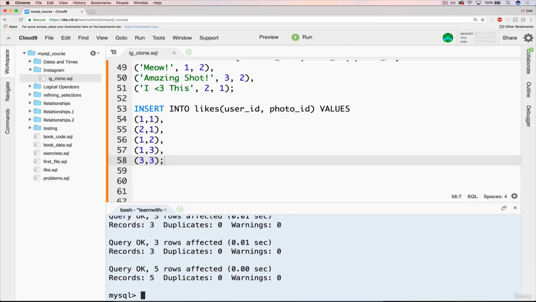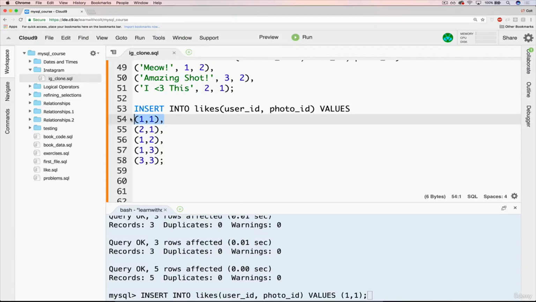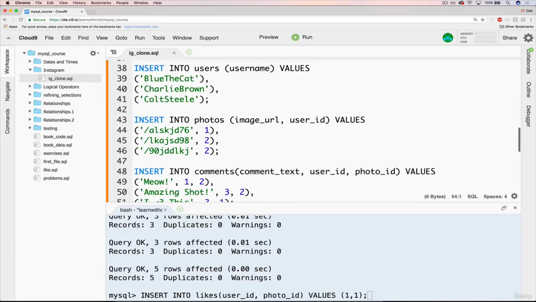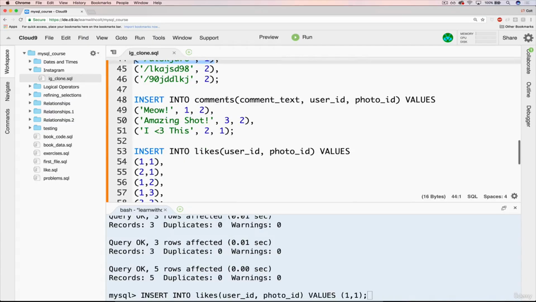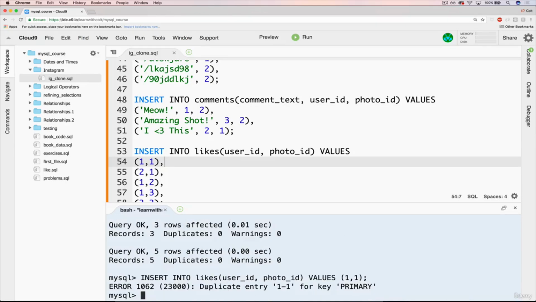Okay, so let's start there. We run it, it works. There shouldn't be any problems at this point. But now if I try and do this, insert into likes, user ID, comma photo ID, values, and I do 1, 1. There we go. 1, 1, which already is in there. Blue, user ID 1, and this photo with ID of 1. We already have that like. But if I try it, you can see I get duplicate entry 1-1 for key primary.